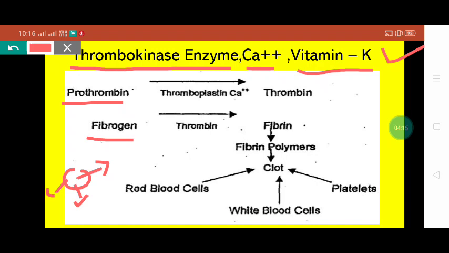From the injured cell this prothrombin is released, and when it comes in contact with thromboplastin and thrombokinase enzyme and calcium mineral, this prothrombin, which is in inactive form, converts into active form. This thrombin is active, and this thrombin activates another factor, fibrinogen. This fibrinogen is basically inactive.